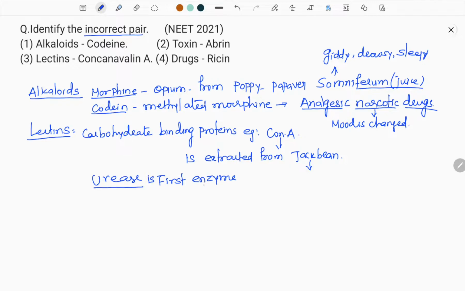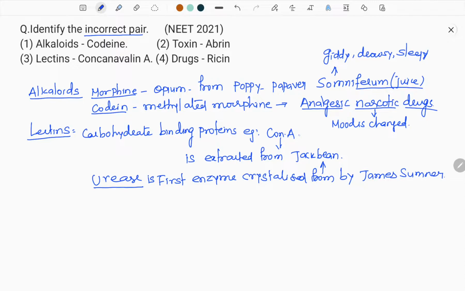Urease is the first enzyme crystallized from jack beans by a scientist called James Sumner. So it is a compound fruit. It belongs to the family Moraceae, and from the jack bean Concanavalin A is obtained. Concanavalin A is a lectin. Lectins are carbohydrate binding proteins.